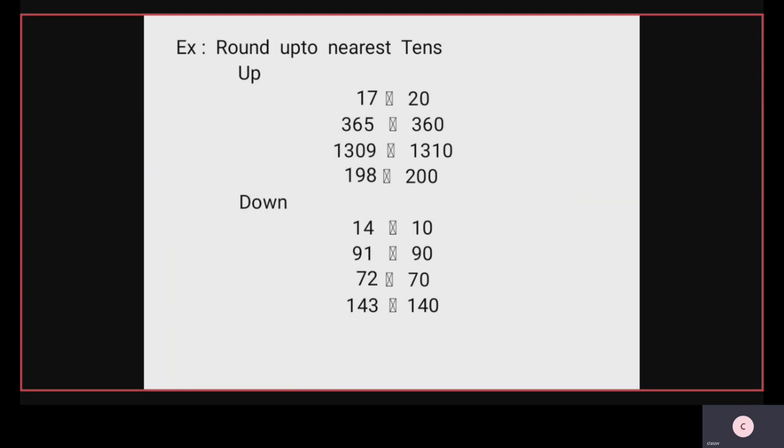Nearest value is 10. Now 91. 91 is nearest to 90. 72 is nearest to 70. 143: the number is nearest to 140. These 14, 91, 72 and 143 are down numbers to their nearest numbers.